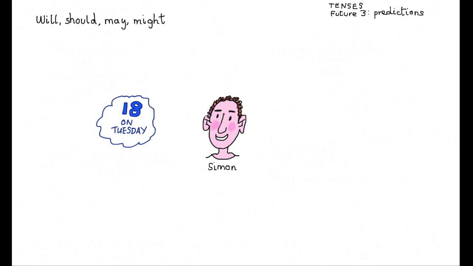So, we're looking at the future, and we've got Simon to help us. Here he is. And we're going to talk about 4 dreams that Simon has in his head. And the first one is an absolute certainty because it will be his birthday on Tuesday and he will be 18. So I can write here, he will be 18 on Tuesday. That is absolutely true.